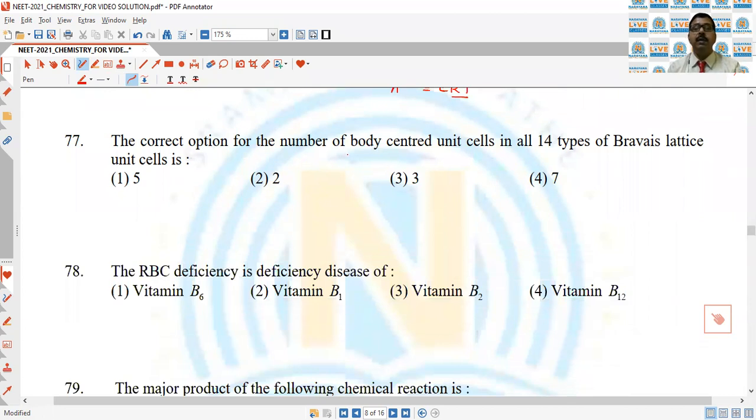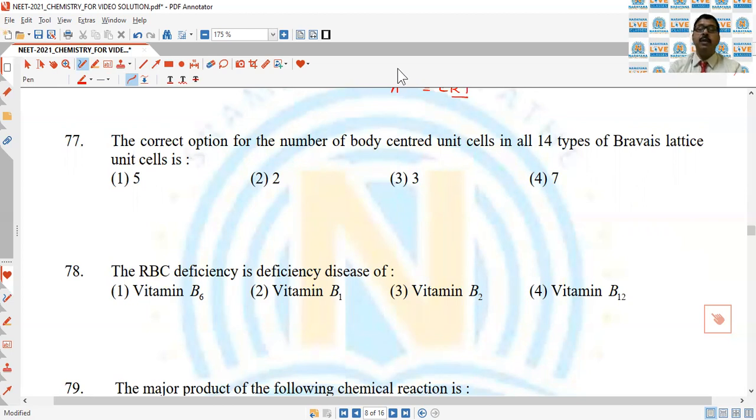The correct option for the number of body centered unit cells in all 14 types of Bravais lattice. This question is related to solid state.